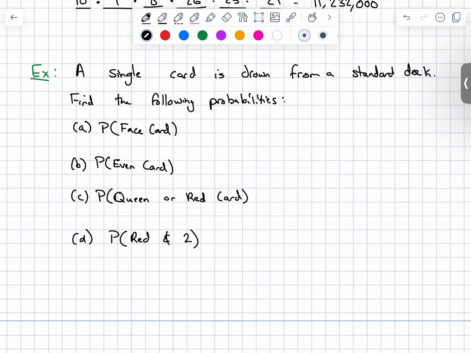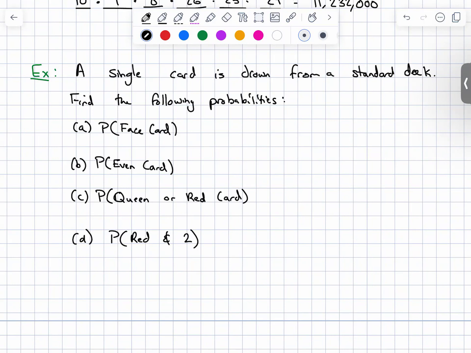So there's 52 cards in the standard deck, 13 of each suit, 4 suits, and 2 reds, 2 blacks. And then the list of each card. I'll make sure it's nice and neatly organized. But there are 3 face cards in each suit. There's a jack, a queen, and a king.